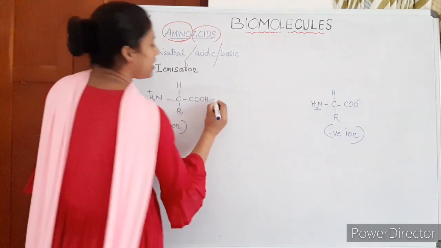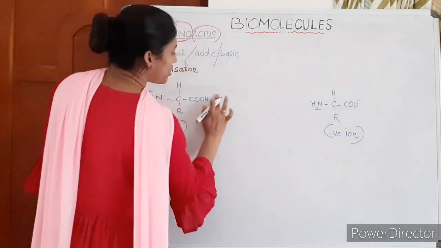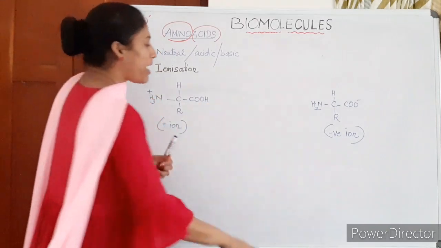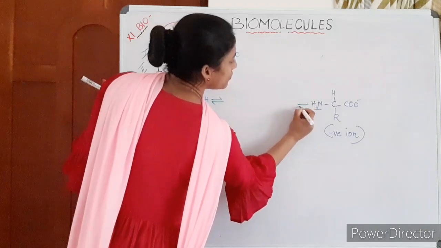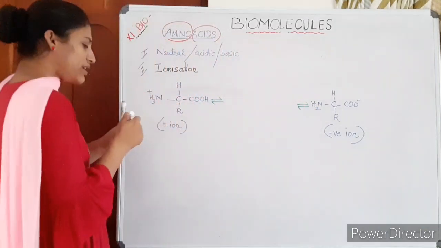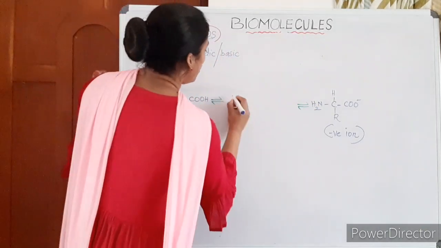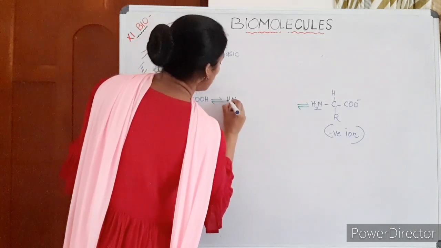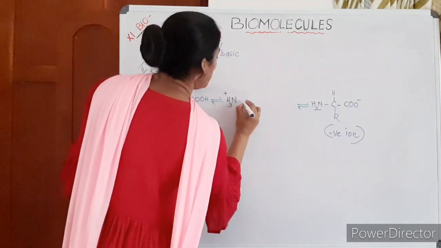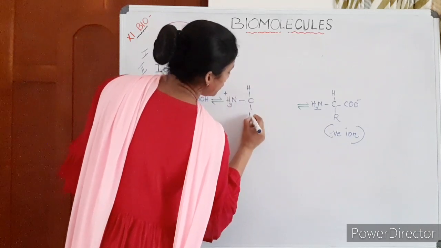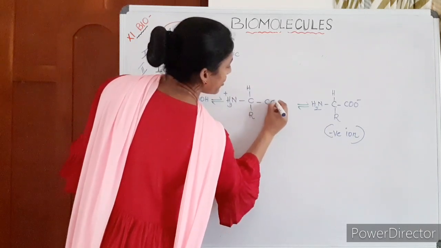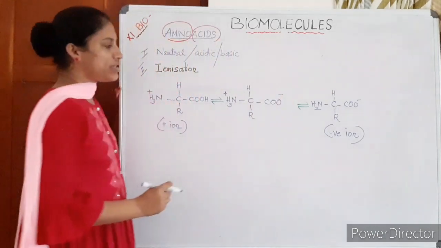Okay. Interestingly, an amino acid can remain as a bipolar ion too. All these forms are interconvertible forms. The amino acid can remain as a bipolar ion in which both sides are ionized.